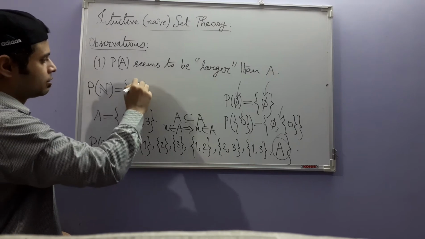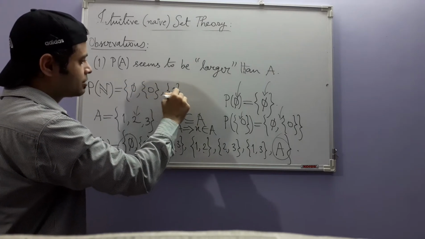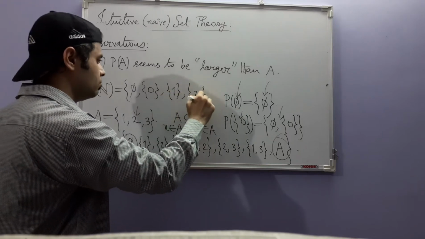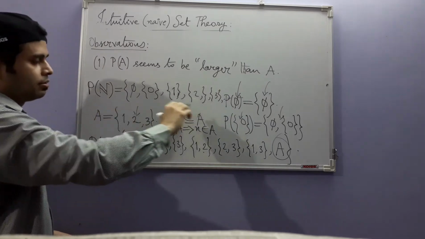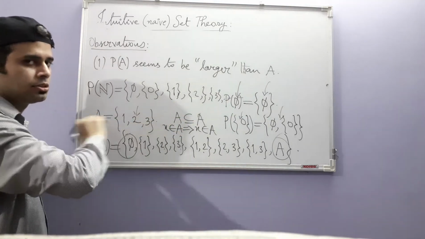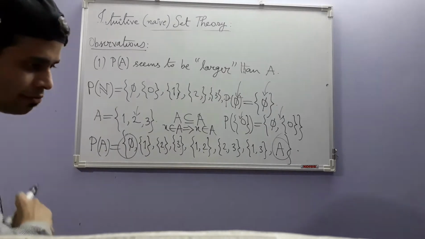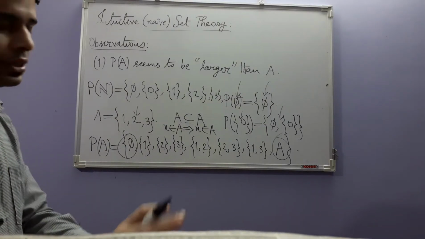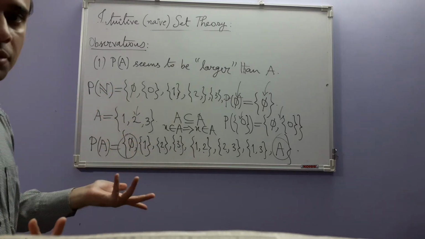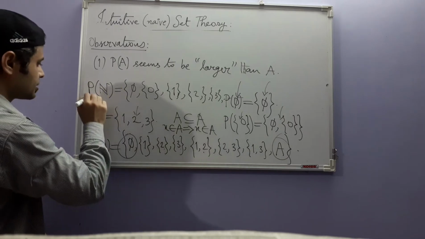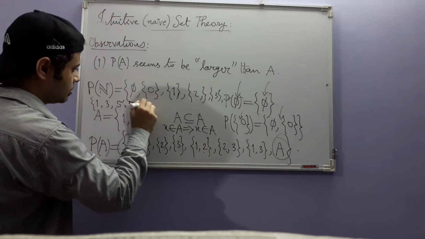You see, if you start writing the singleton sets, that itself will go on forever. 2, 3, and it goes on. Then all the sets with 2 elements, 3 elements, 4 elements, 5 elements, and all finite sets go like that. They are subsets of N, but N has infinite subsets also. For example, the set of all odd integers, this does not end.